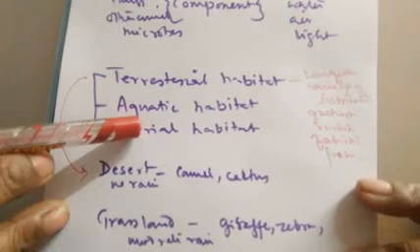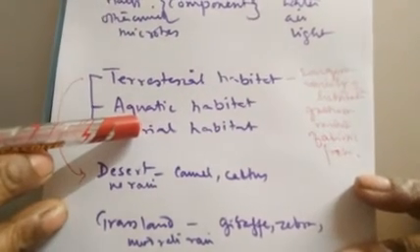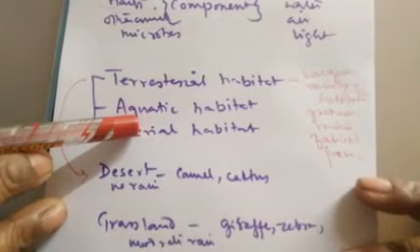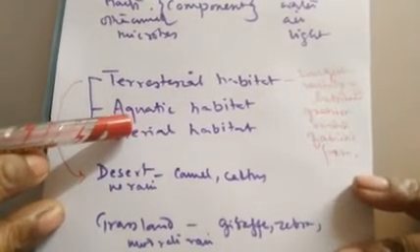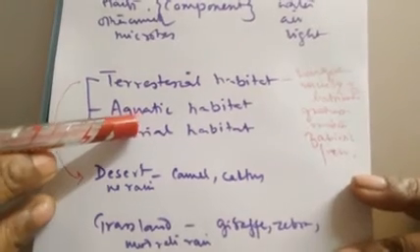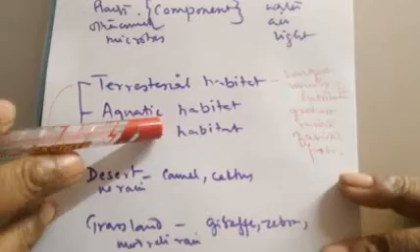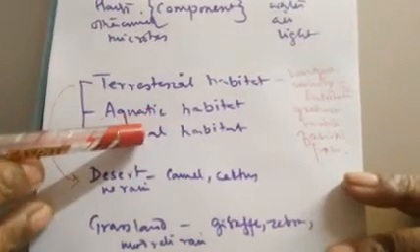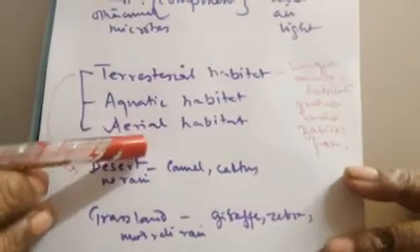These are all organisms living in water, where water is the major part, along with the associated parts like gases, respiratory gases, the water within the water, and the soil on which the water plants will grow. So all these are the requirements in the aquatic habitat. And another one is the aerial habitat.